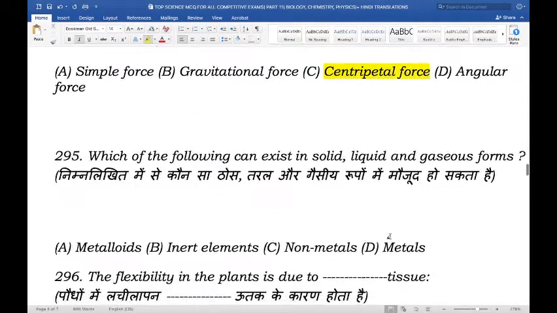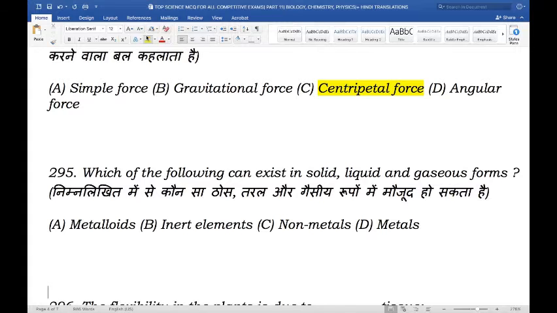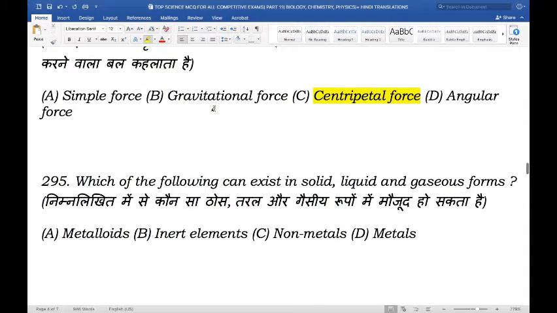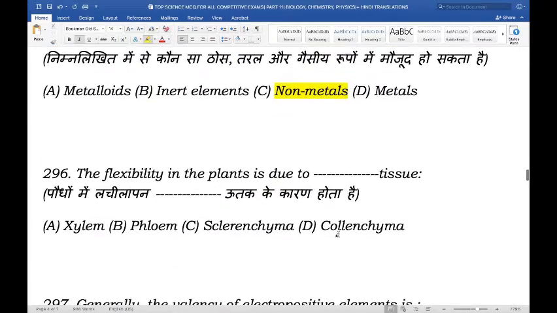Next question. Which of the following can exist in solid, liquid, and gaseous form? So is it metalloids, inert elements, nonmetals, or metals? So which of these options can exist in all three states of matter? And the right answer here is nonmetals. Nonmetals can exist in all three states of matter.